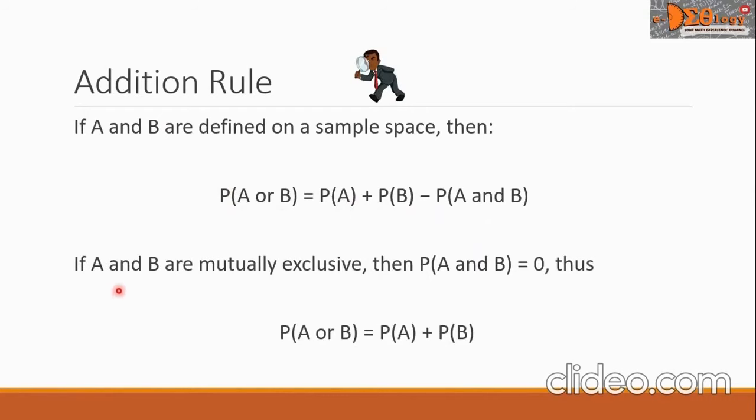Now, if A and B are mutually exclusive, it means there is nothing in common between A and B. Thus, the probability of A and B is 0. In our formula here, this portion becomes 0. Thus, the formula will be simplified into this. The P of A or B equals P of A plus P of B.